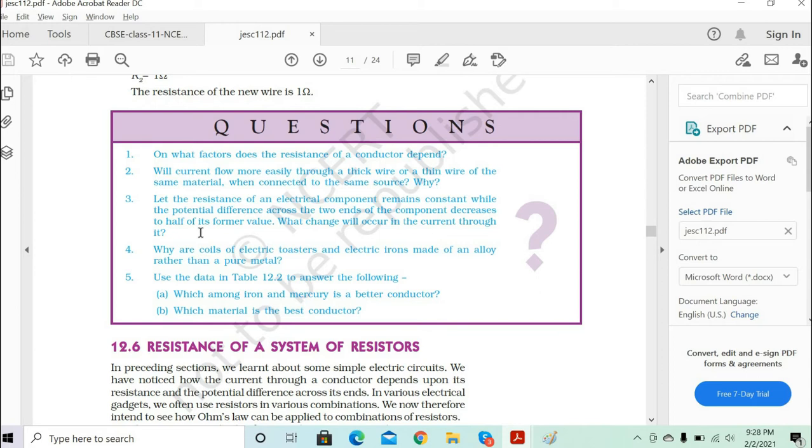So apply Ohm's law. V is equal to IR. So voltage is directly proportional to current. When you increase the voltage, current also will increase. When you decrease the voltage, current also will decrease. So when you decrease the voltage to half, what will happen to the current? It's directly proportional.